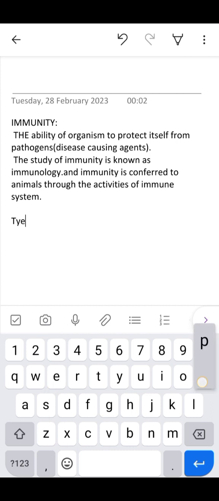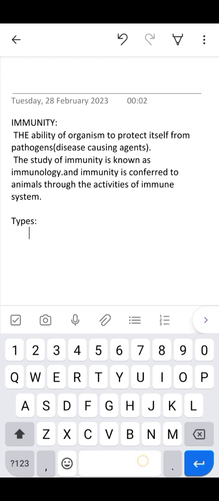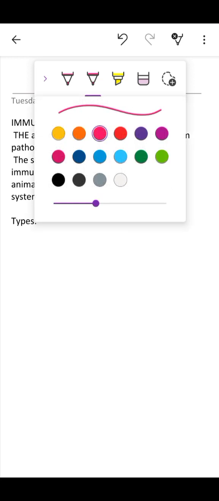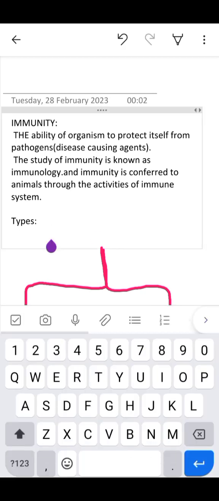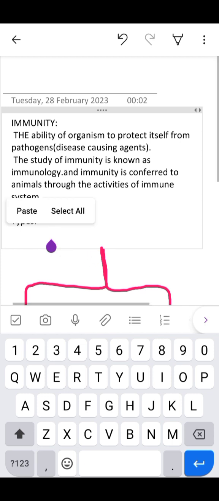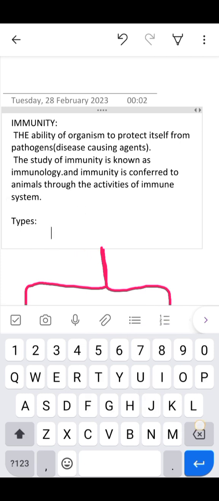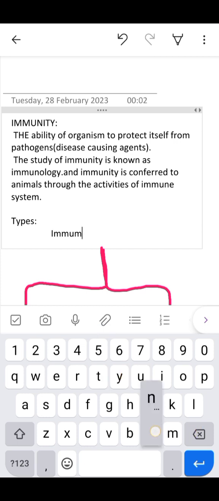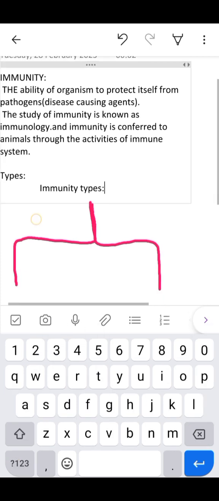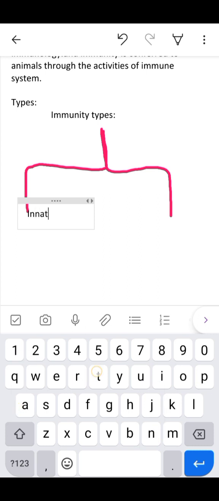Okay, if we talk about the types of immunity, there are two main types. The first one is innate immunity, and the second one is acquired immunity. If we talk about the defenses of our body, there are three main defenses: the first line defense, the second line defense, and the third line defense. The innate system consists of two defenses, first and second, and the acquired consists of the third line defense of our body, that is active and passive defense. I will explain that later, but first let me tell you the basic difference between innate immunity and acquired immunity.